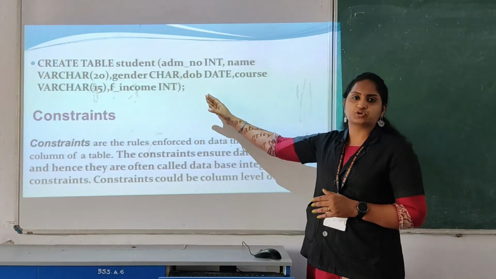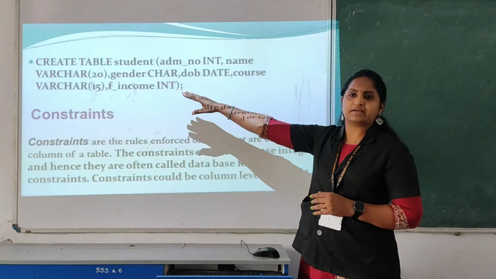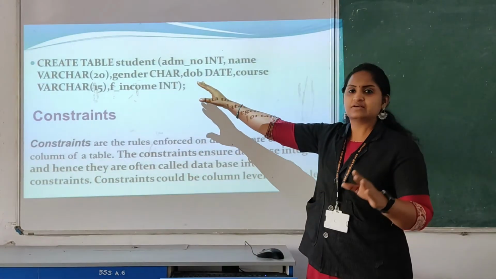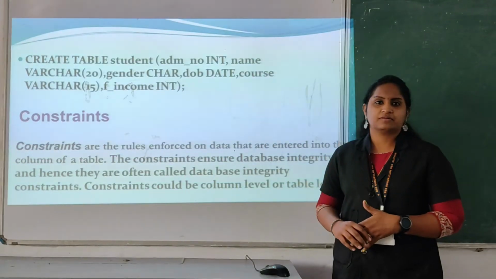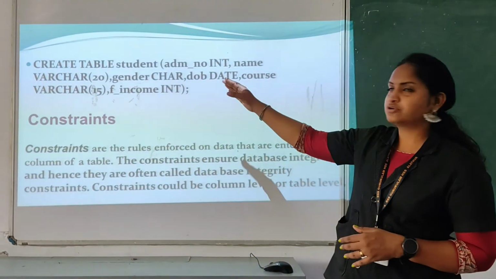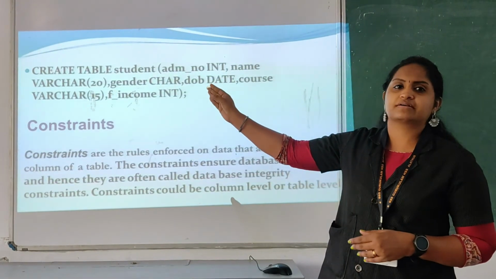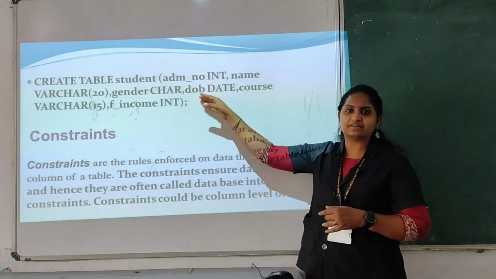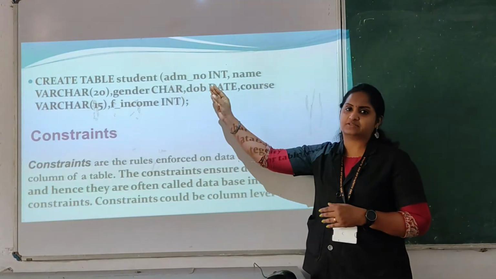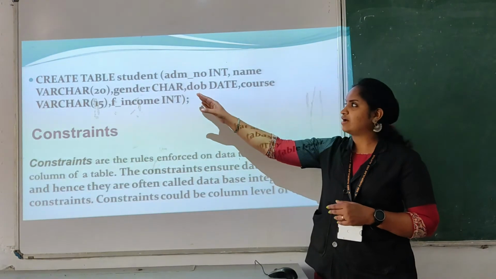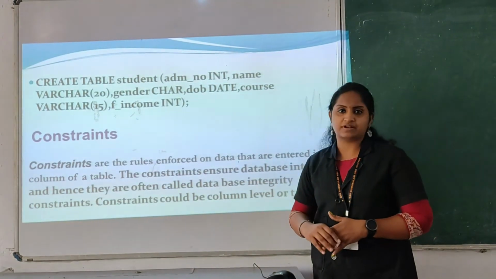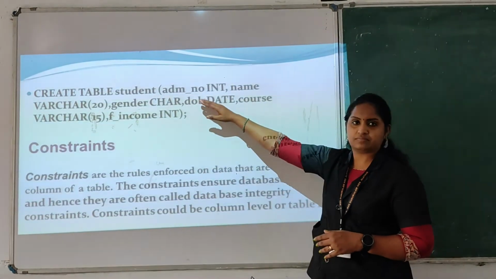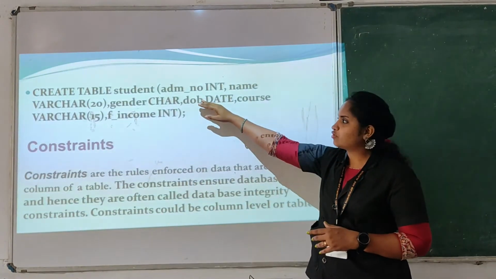Here we are creating a student database. So to create a table, we use the word create table, and the next is the table name, student. To create a table, we have to use the DDL command keyword create table. If you want to give any student details and you need a space, you can use the underscore. While doing the practical programs, we'll discuss that. So here we have given the name student and the column admission number. And what are the columns we have used?